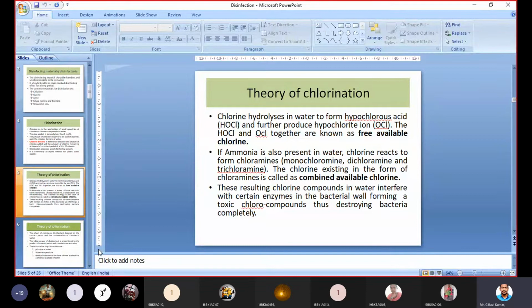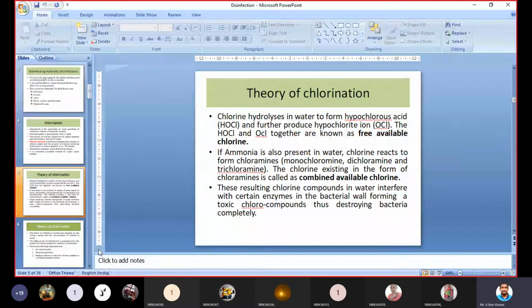Understand? Once we add chlorine to the water, first of all we have to calculate the chlorine demand, meaning how much chlorine is to be added to the available quantity of water. After adding chlorine, hypochlorite ions and hypochlorous acid will be formed, and if ammonia is there, three types of chloramines will be formed: monochloramine, dichloramine, and trichloramine. After that, these substances will kill the microorganisms present in water. That's it. This is the mechanism of chlorination.